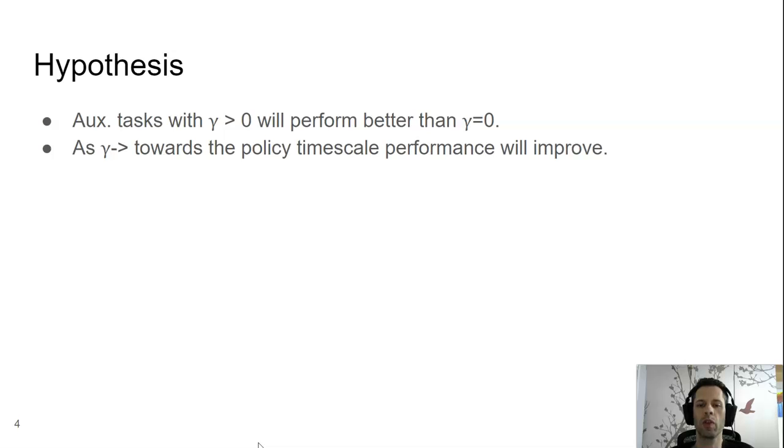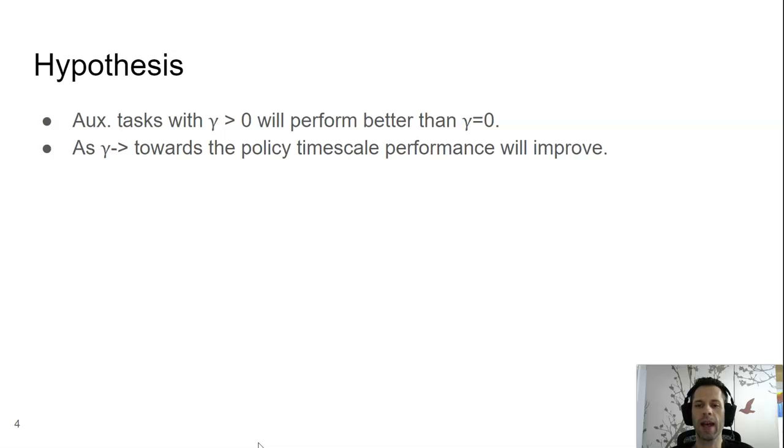In recent years, numerous papers have shown that various auxiliary tasks can improve policy performance. However, it is not well understood what sorts of tasks help or why. Here we set out to explore one simple question. What effect does the auxiliary prediction timescale gamma have on performance? Our hypothesis is that auxiliary tasks which are predictive, that is, they have a gamma greater than 0, will outperform those which are simply reconstructive or have a gamma of 0.